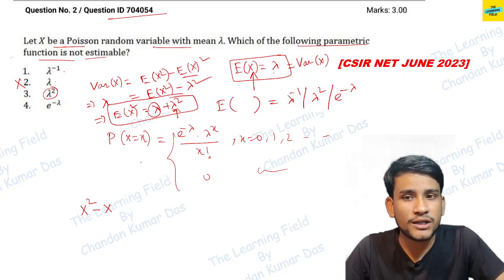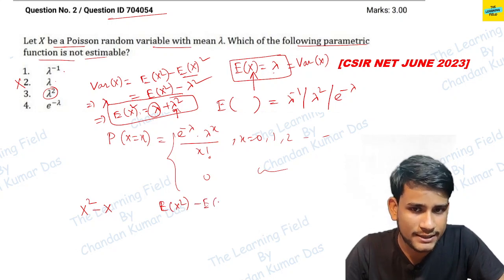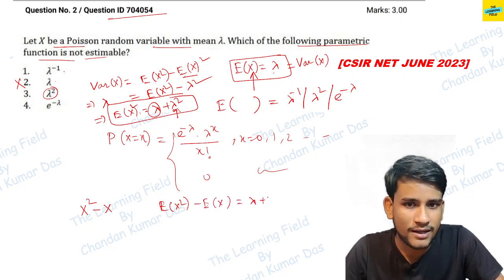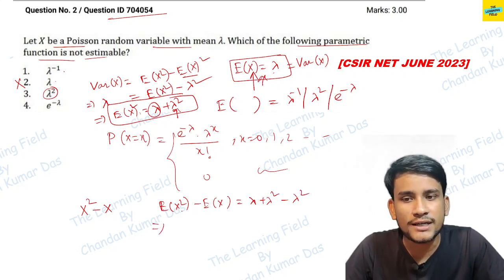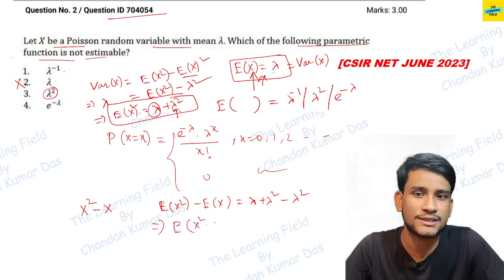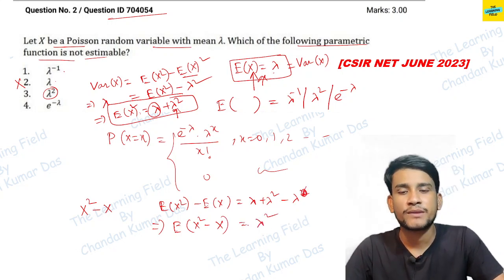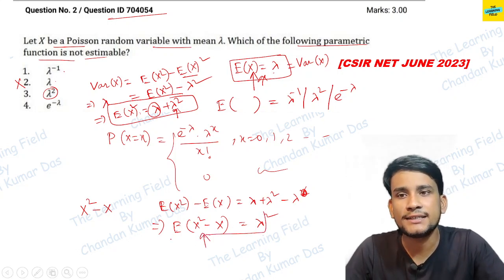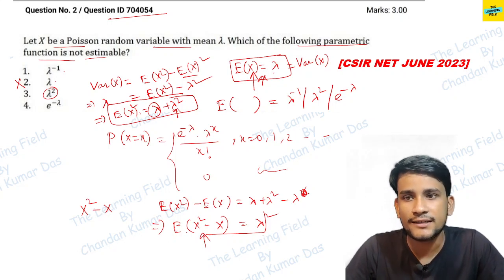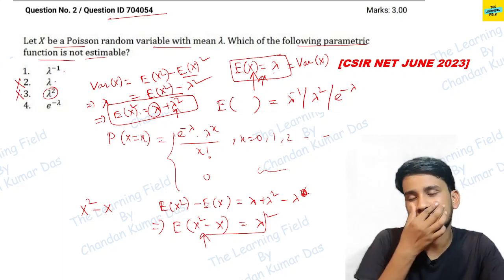If we subtract here, look, E of x square minus E of x, you can write it as lambda plus lambda square minus lambda, because this is the value of expectation of x, and we all know that expectation satisfies the linearity property. So we can write expectation of x square minus x as simply lambda square. Okay, so x square minus x is an estimable function, for which we get the value lambda square. So we can discard this option also.